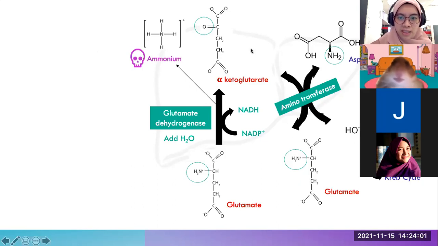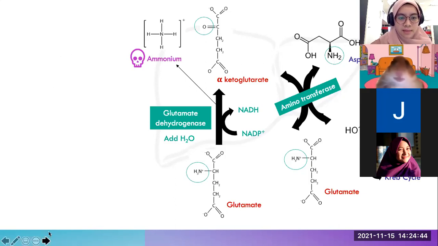Okay, so from alpha ketoglutarate, whenever it binds to the amino transferase and reacts with an amino acid, it will be converted into glutamate, and the other amino acid will turn into an intermediate. For example here, aspartate will turn into oxaloacetate. If you remember, oxaloacetate is one of the intermediates within the Krebs cycle. So again, as you can see here, this protein metabolism can also enhance the Krebs cycle reaction, which in turn causes the high production of ATP. Okay, so this is just another example.